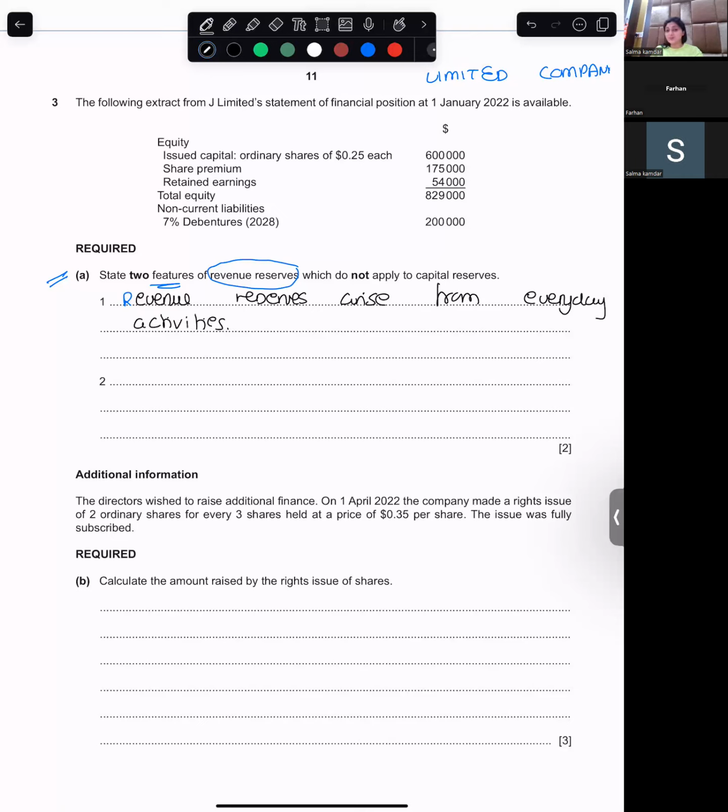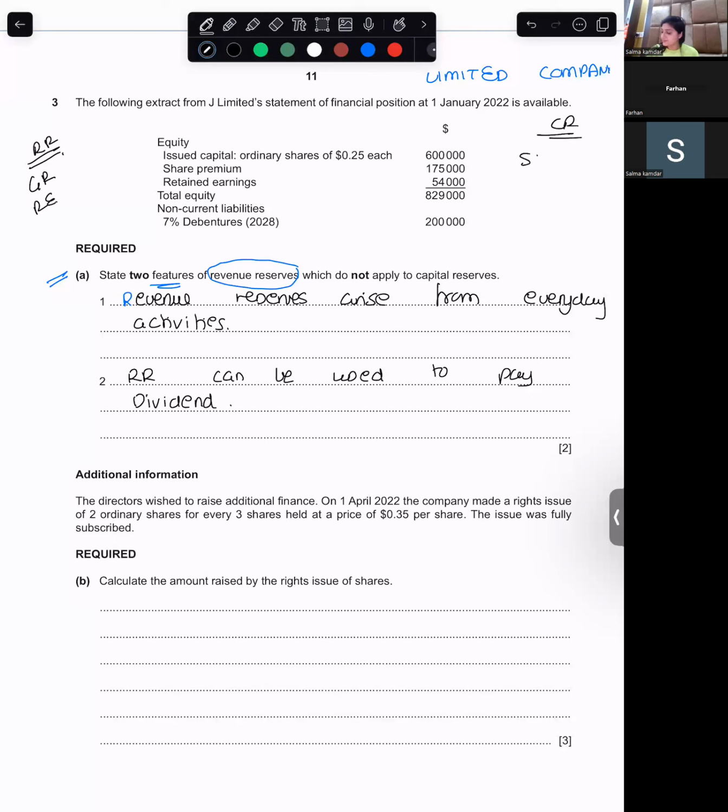Revenue reserves can be used to pay dividend. Can capital reserves be used to pay dividend or no? No. What are the revenue reserves? Can you give me names of revenue reserves? General reserve and retained earnings. Okay, general reserves and retained earnings. Can you give me names of capital reserves? No, nothing.